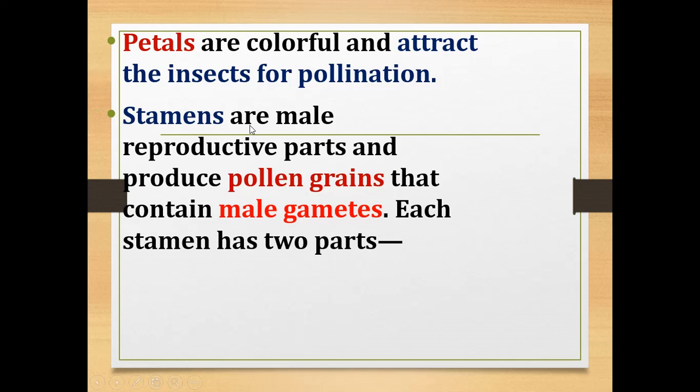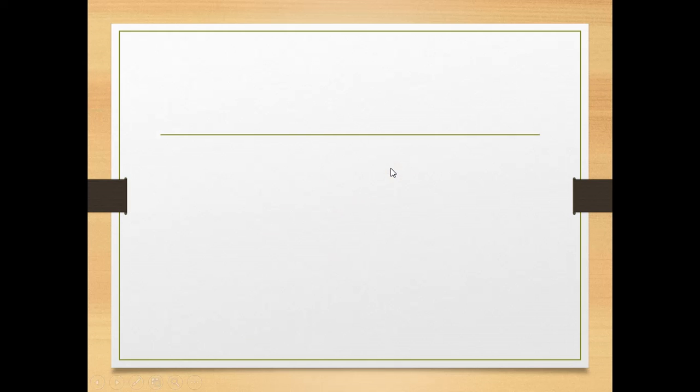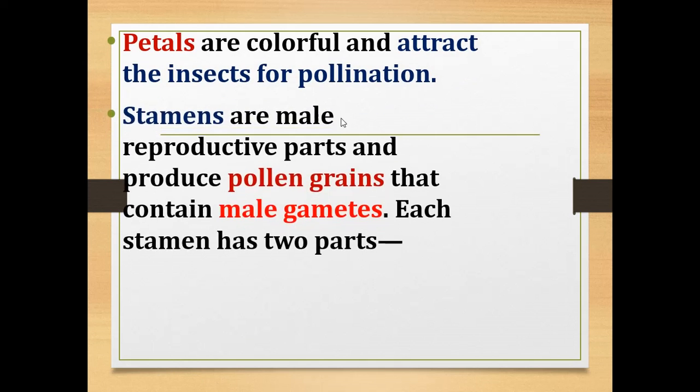we know it consists of two parts. What are they? Filament and anther. They are the male reproductive parts and produce pollen grains which contain male gametes.